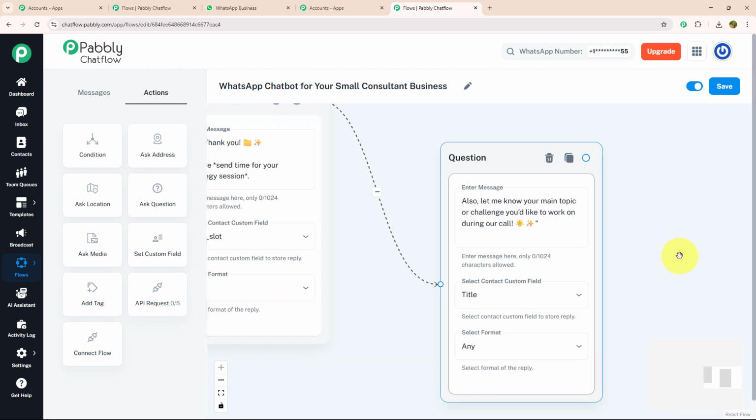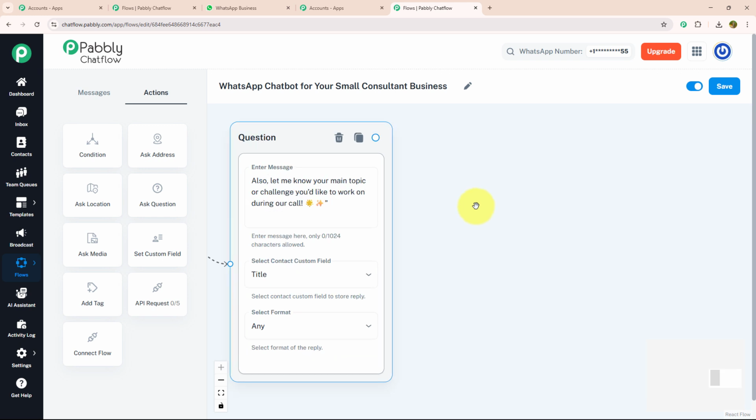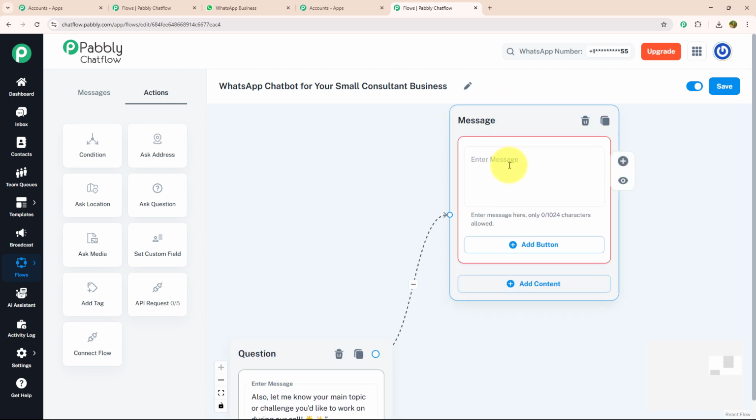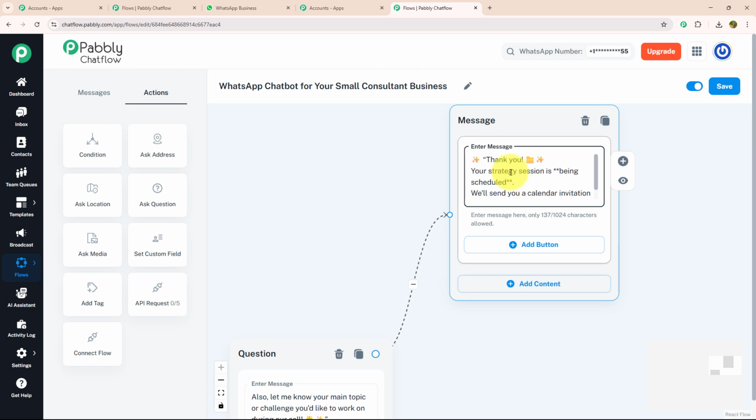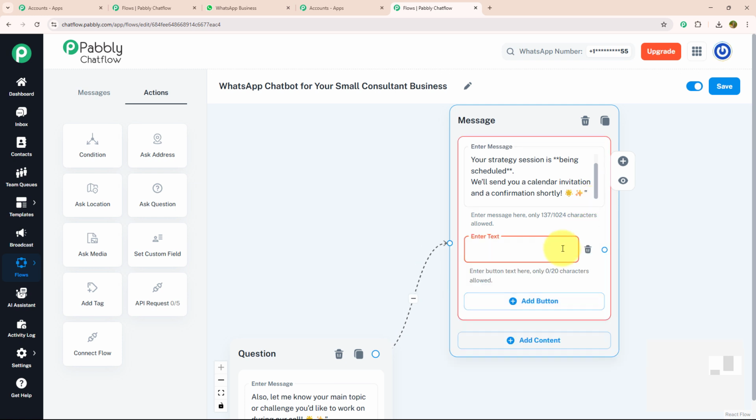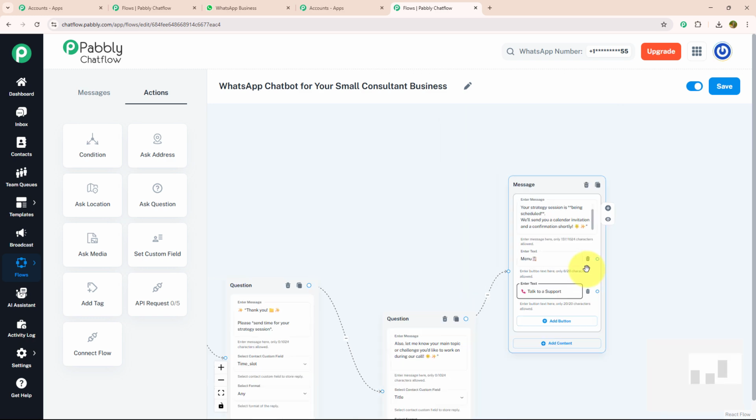Now, after knowing every single detail, I will send a confirmation message to my customer. For that, I'm going to drag and drop, select the text button and enter my message, which says, thank you, your strategy session is being scheduled. We will send you a calendar invitation and confirmation shortly. And with that, I'm going to provide two action buttons which say menu and talk to support.